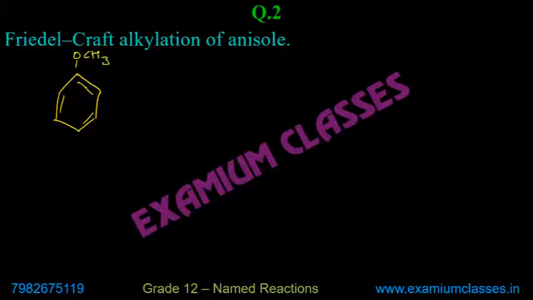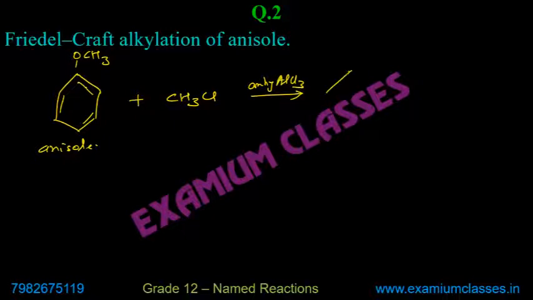This is anisole, and when you get it reacted with Friedel-Crafts alkylation, either you can write RCl or you can write CH3Cl. Any example is good. Say CH3Cl. You can write RCl also, and don't forget to write anhydrous AlCl3.